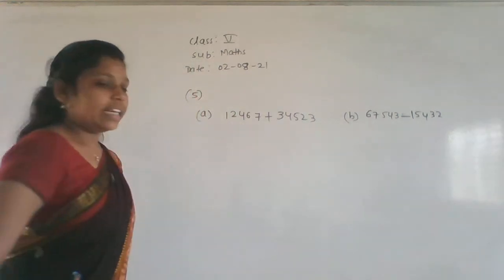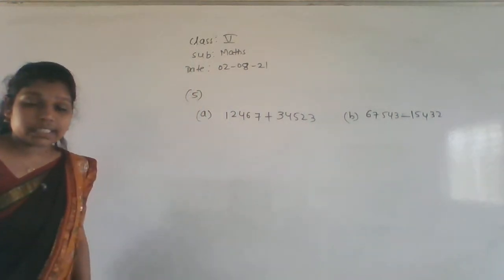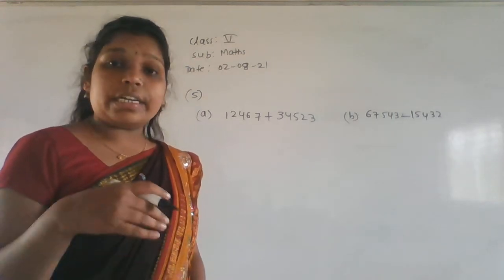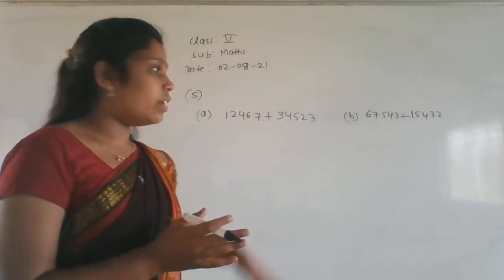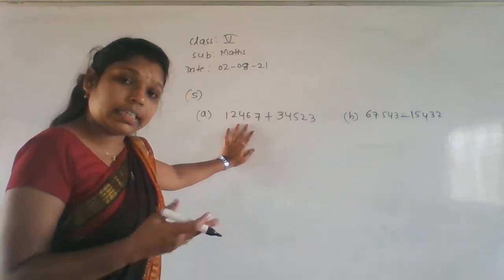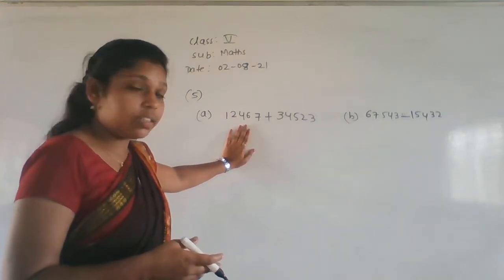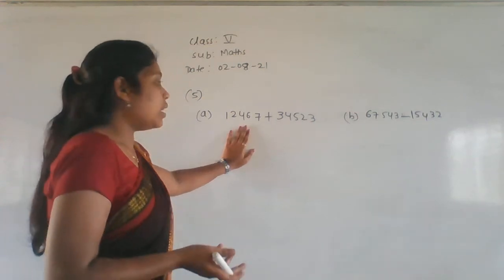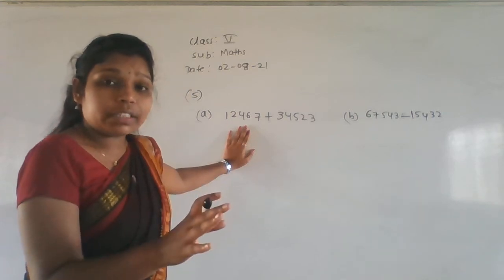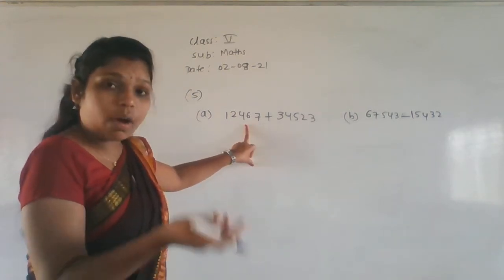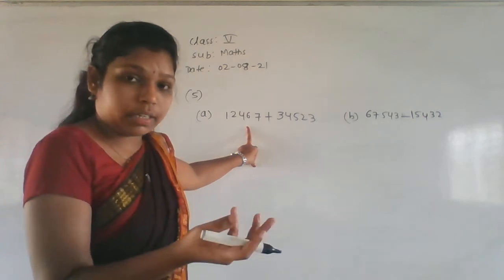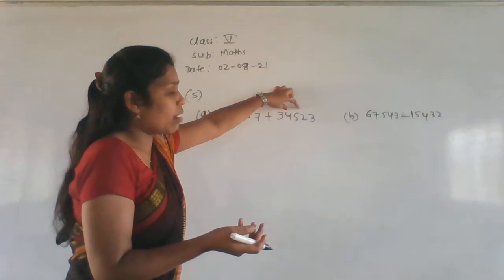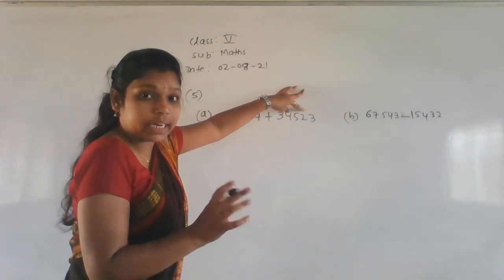Okay, so they didn't mention you have to round off to nearest 10 or nearest 1000 or nearest 100. They didn't mention here. So it's your wish. If you want to round off the given number to nearest 100, then you can. If you want to round off to nearest 10, then you can. Nearest to 1000, that is also your wish. So here there is no restriction. If you are doing nearest 10 for this number, for this number also you have to do the nearest 10 only. Okay, only that is a restriction.